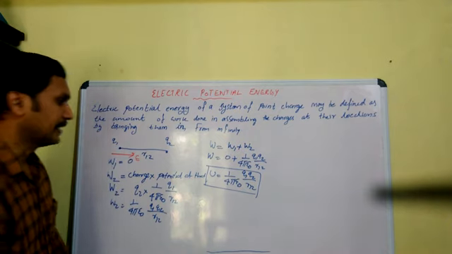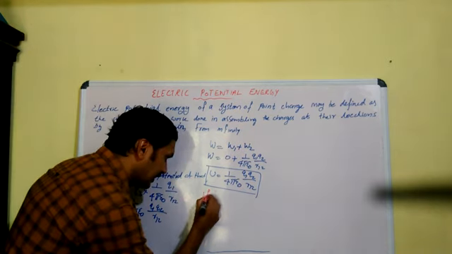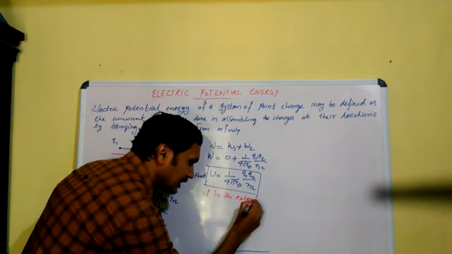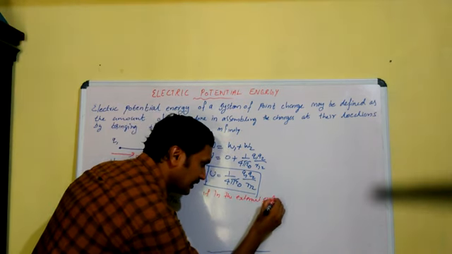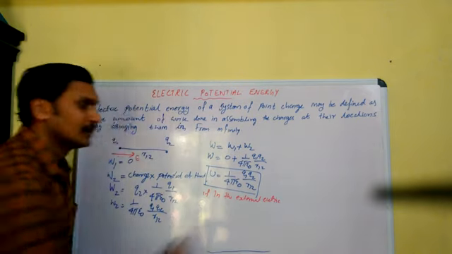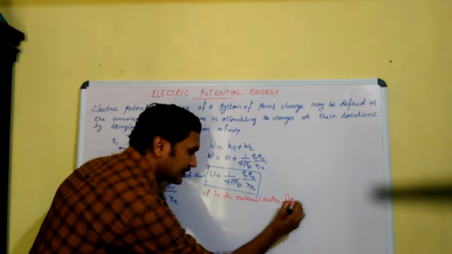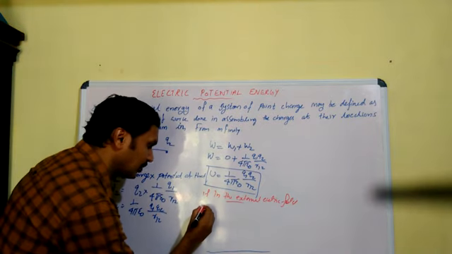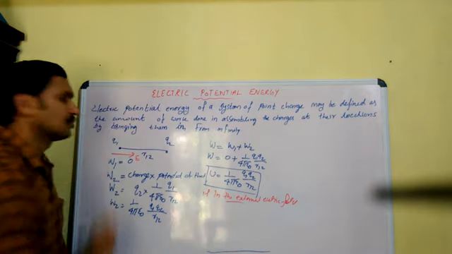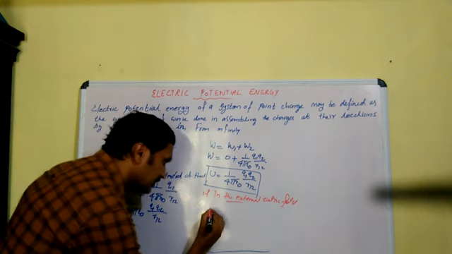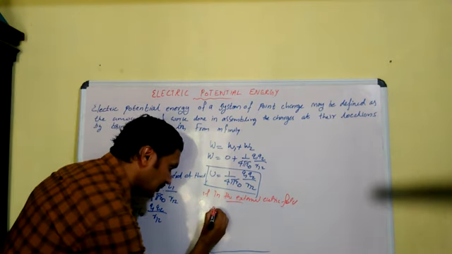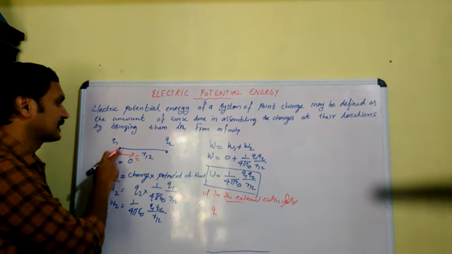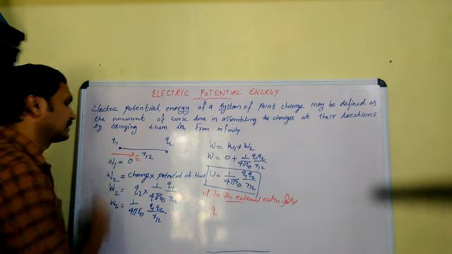So we can write, in the external electric field, what is the work required to bring the charges? In the external electric field, we have to do some work to bring the charge Q1. That can be written as Q1 into the potential due to this electric field at this point.